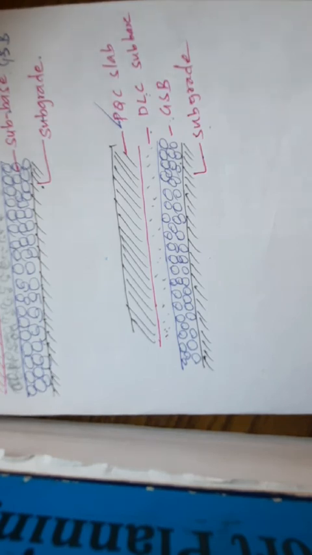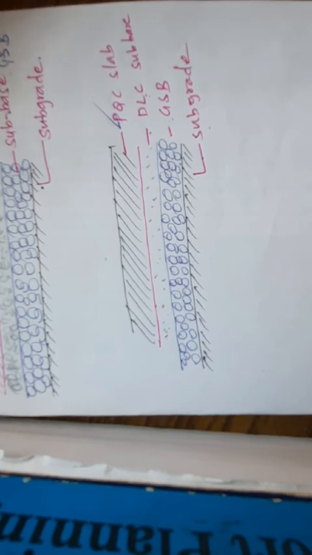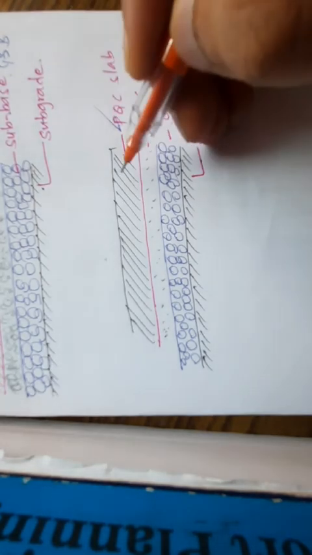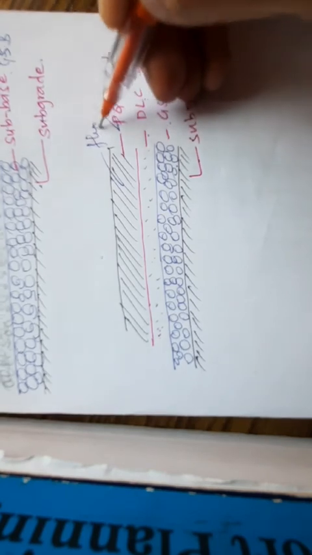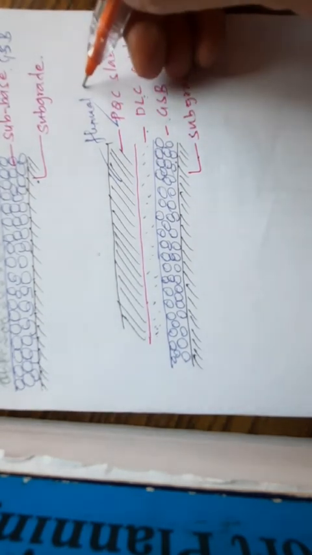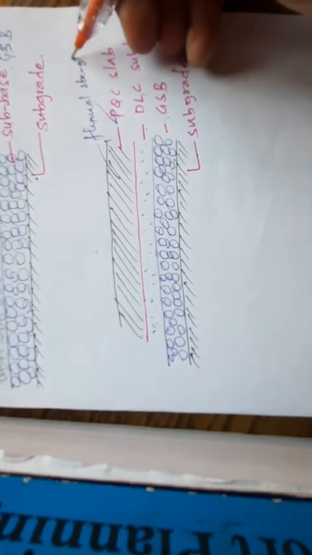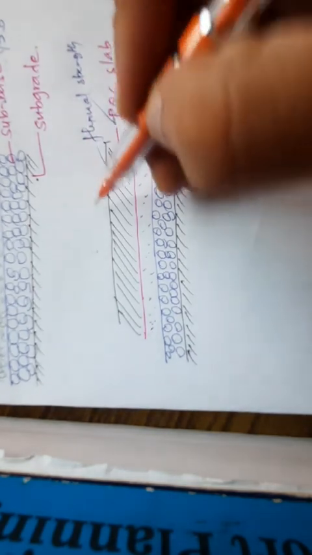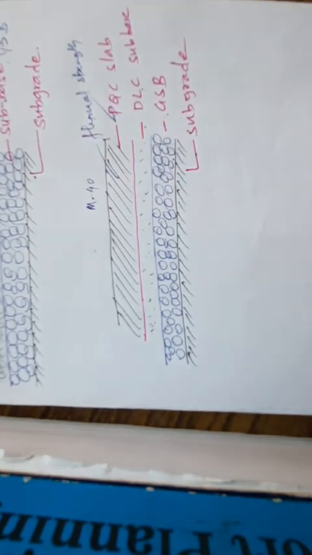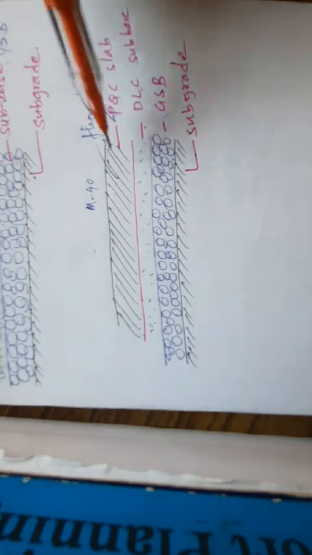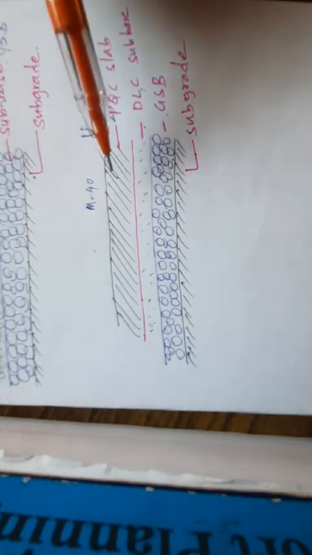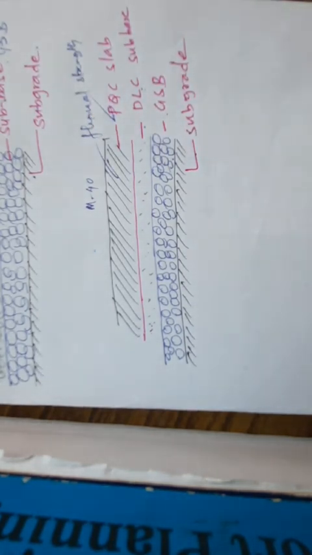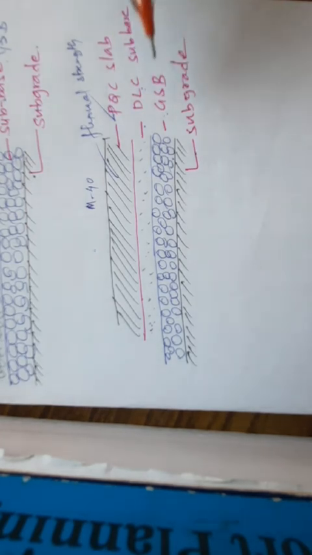Therefore, we expect that a high quality CC mix with high flexural strength is used to construct the PQC slab of a CC pavement. Clear? So this layer has a very high flexural strength, and the grade is always more than M40. By slab action only, it transfers the load from the top layer to the bottom layer. These are the functions of each layer now.